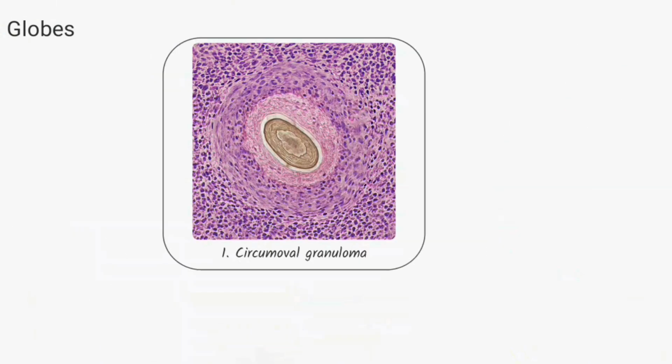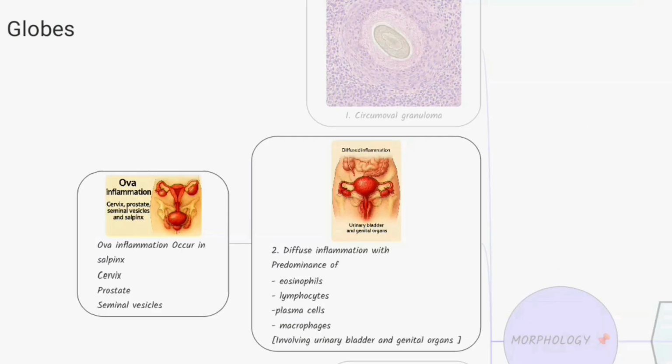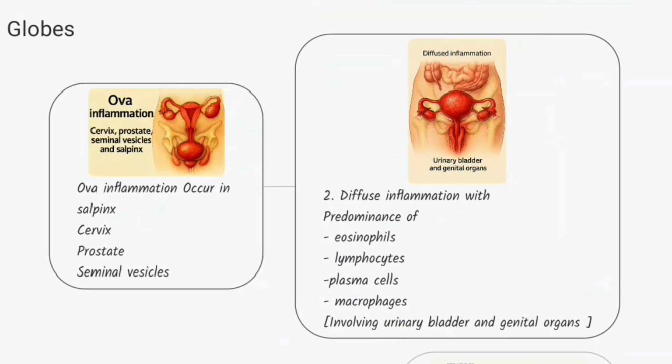What do you see? We see cyclomoval granuloma. We see this diffuse inflammation at the bladder and genitals, over-inflammation at the cervix, prostate gland, and the salpinx, seminal vesicles.